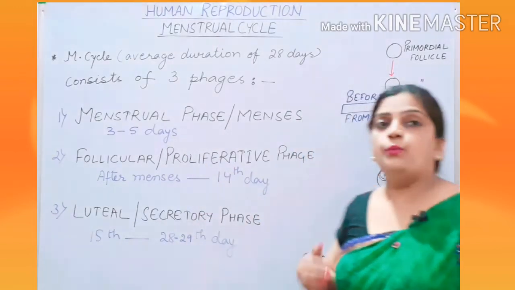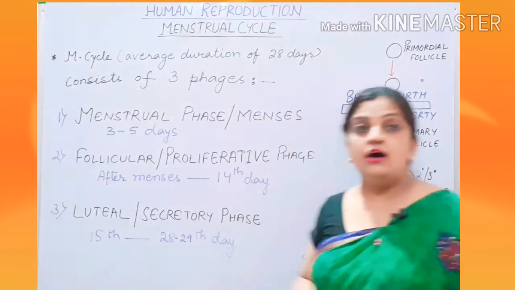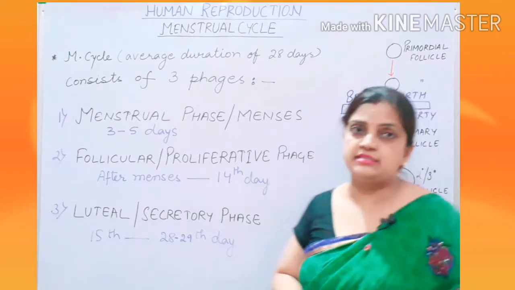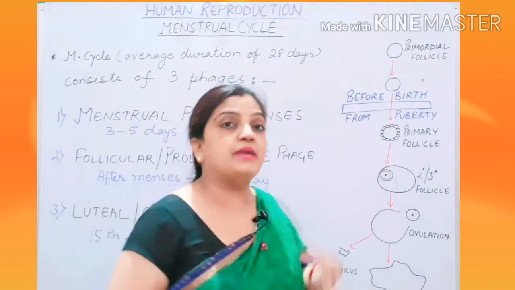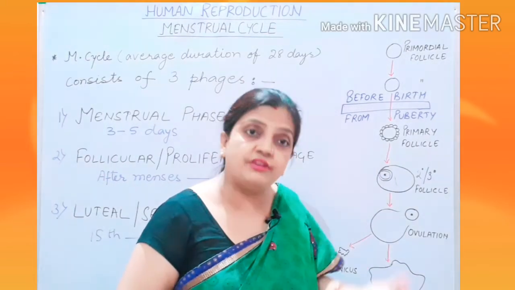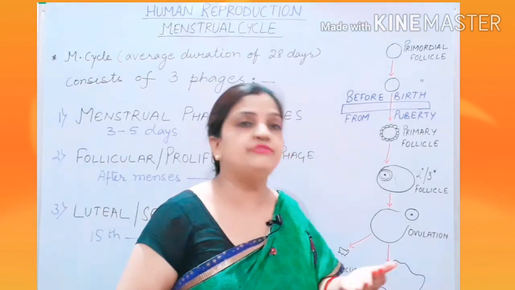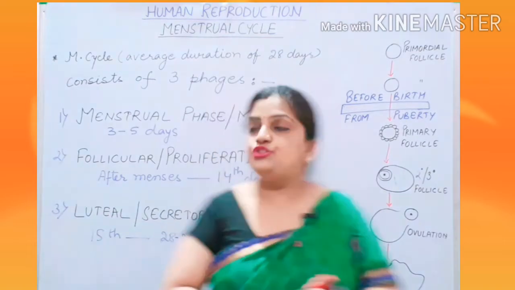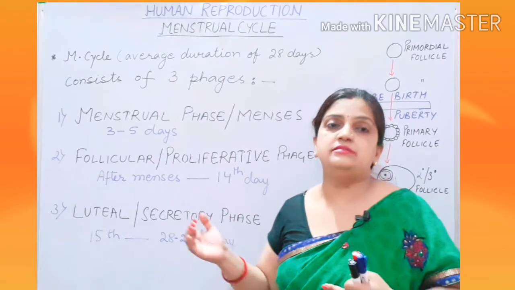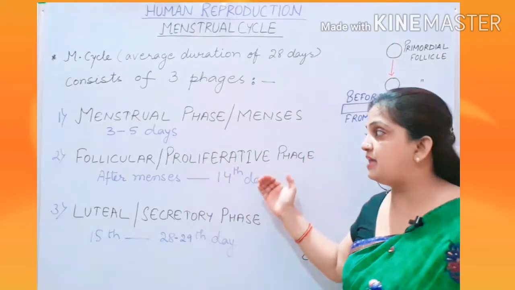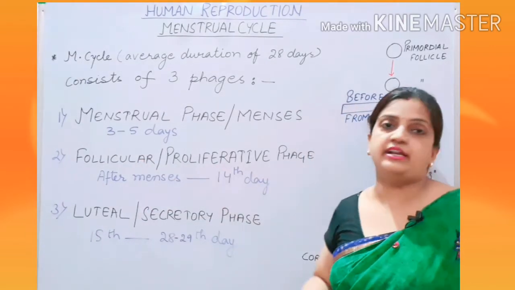Now children, why do we call the follicular phase the proliferative phase? By the name follicular phase you can understand that the development of the follicles takes place: the primary follicle, secondary follicle, tertiary follicle, and finally the mature follicle, which is called the Graafian follicle. That is why the stage is called the follicular phase. But why is it called proliferative?